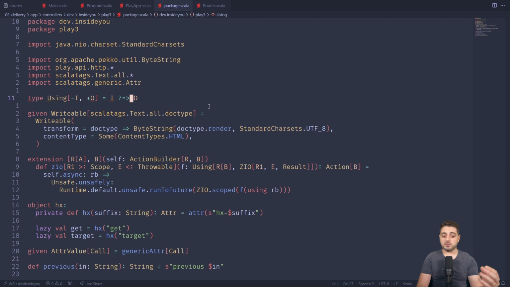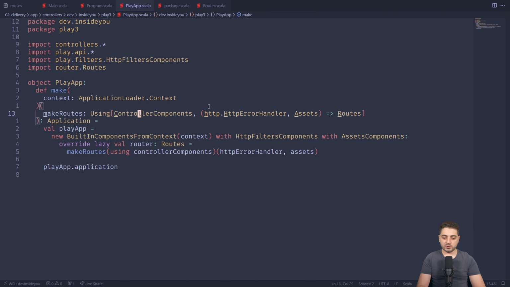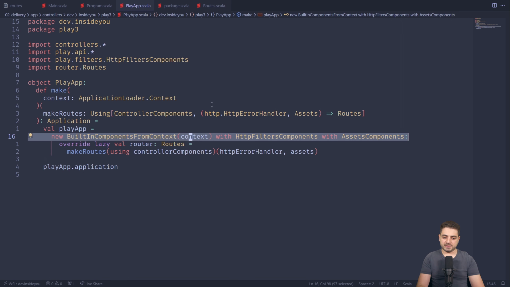Okay, and if you're not familiar with context functions, this is a Scala 3 feature which allows you to declare the fact that the parameter list to a method is implicit. Okay, so this I is implicit. So this information is baked into the type, and I just created this alias over here. So essentially, in order to produce this function over here, we're going to need to use controller components, right? Which are going to be passed around implicitly, right? And so we're instantiating basically this Play app, and somewhere inside of this Play app, there's this thing called controller components.